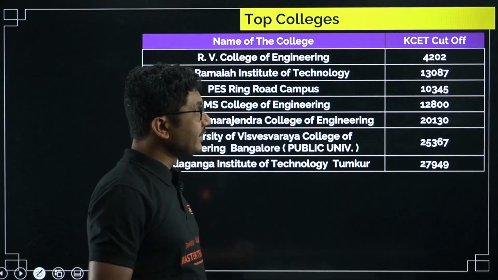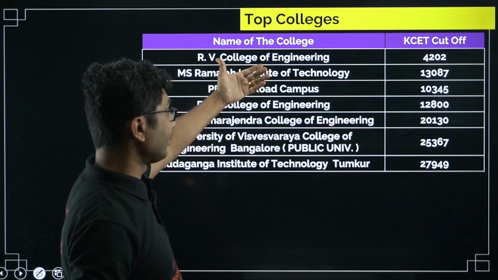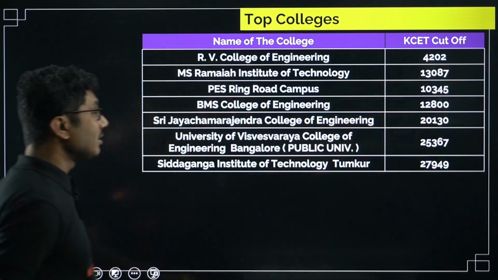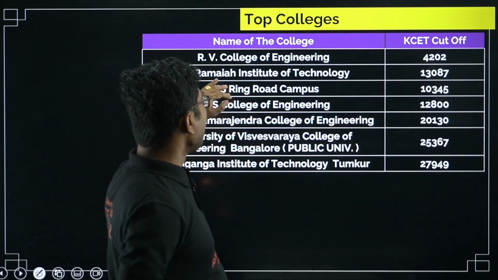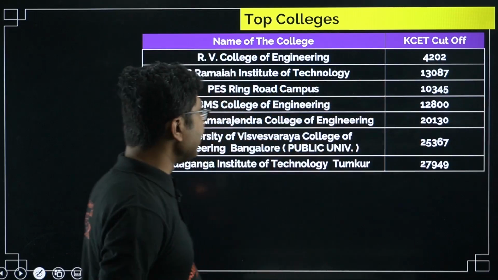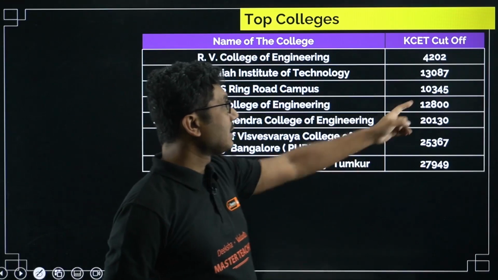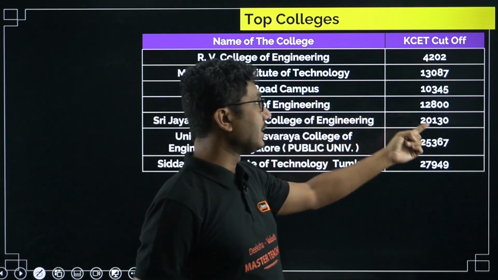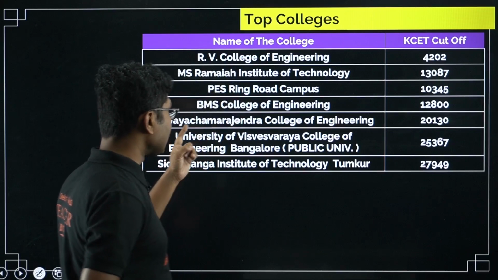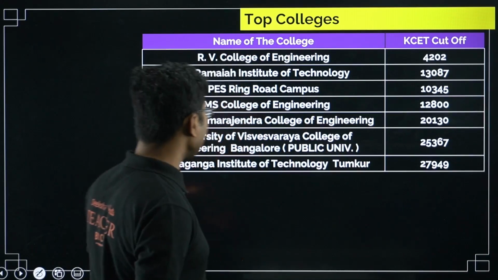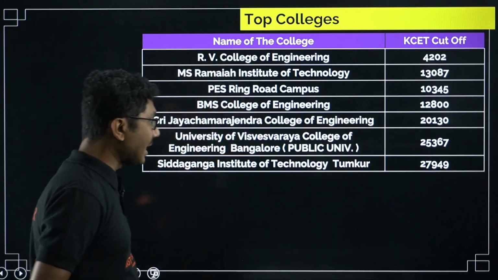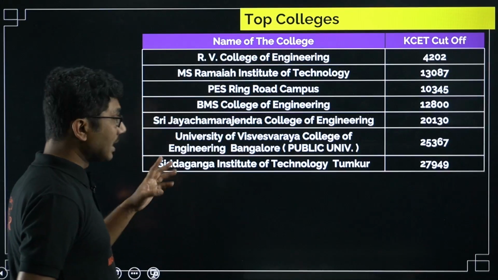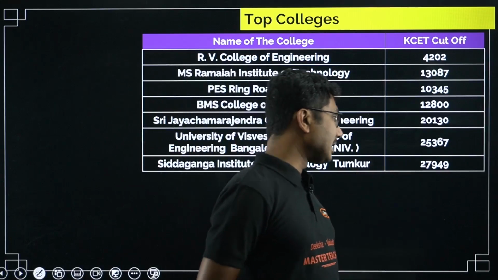Obviously RV College of Engineering is the highest ranked college in Karnataka, and their cutoff is very decent, 42,202 for general merit. MS Ramaiah 13,087, PES Ring Road campus 10,345, BMS College of Engineering 12,800, Sri Jayachamarajendra College of Engineering 20,130, University of Visvesvaraya College of Engineering Bangalore, a public university, around 25,360, Siddaganga Institute of Technology Tumkur 27,949.